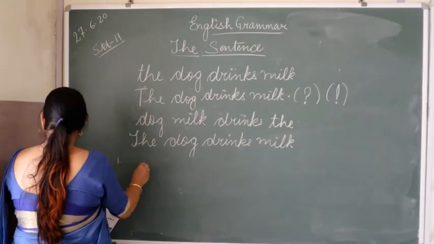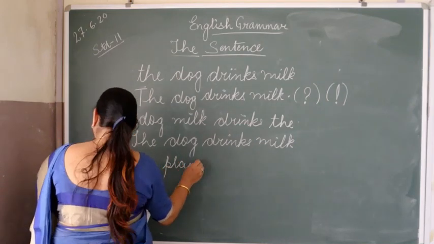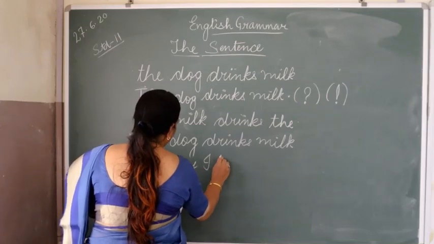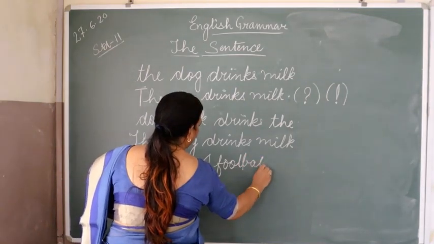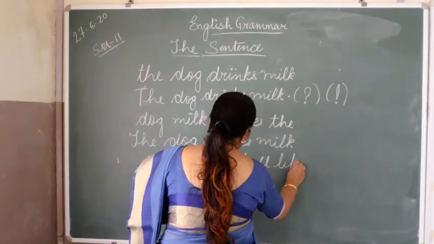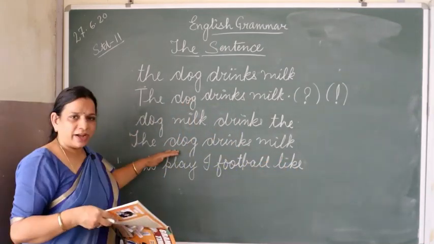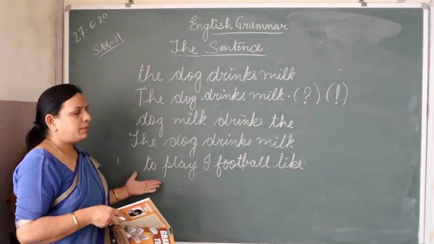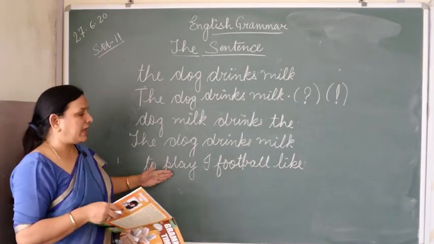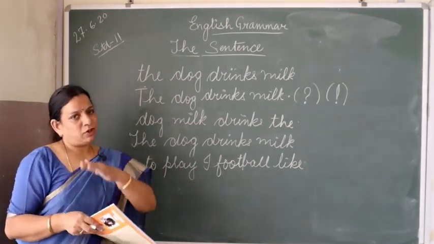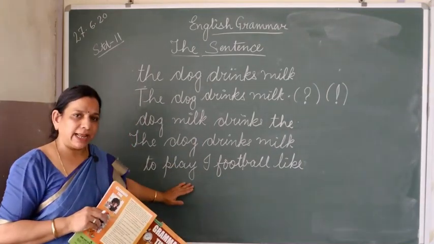One more example is to play I football like. Now are you finding it correct? No. Why? Because this is not sounding correctly. We cannot find any meaning in this. To play I football like. Now can you correct it? Can you write in the proper form? What will be the proper form of this sentence?